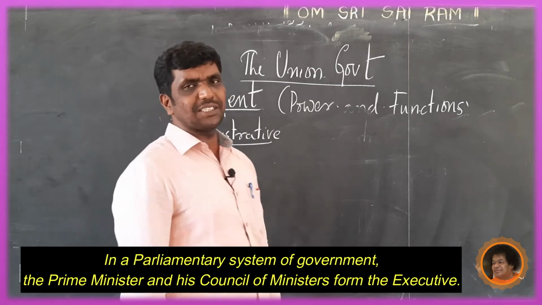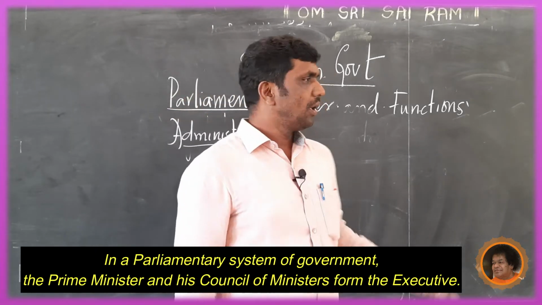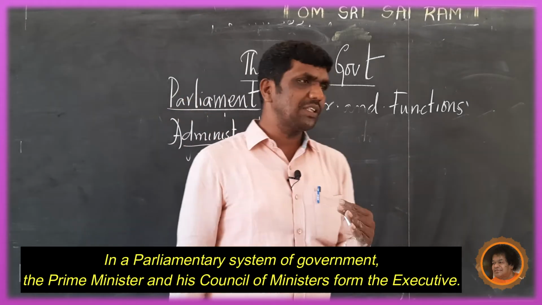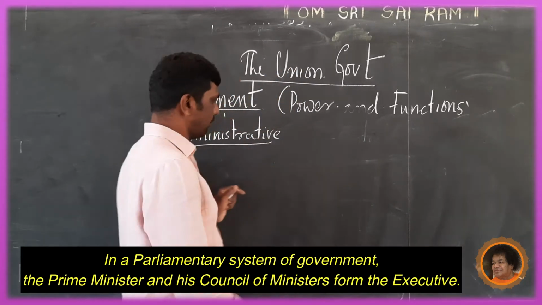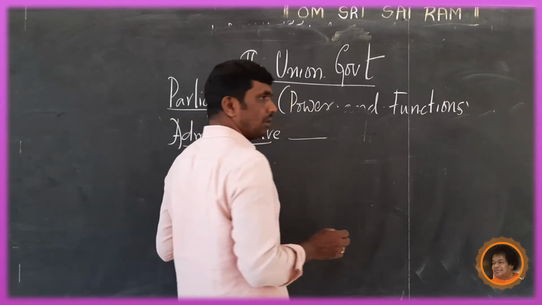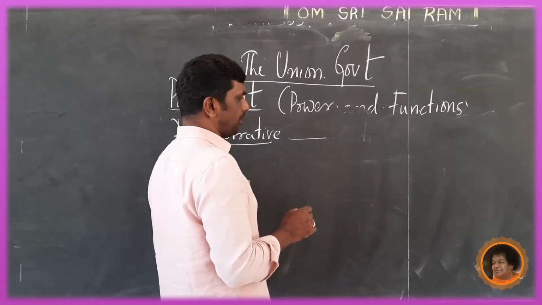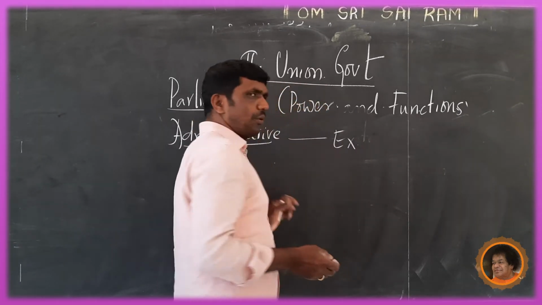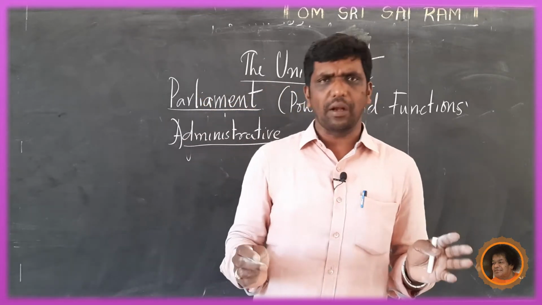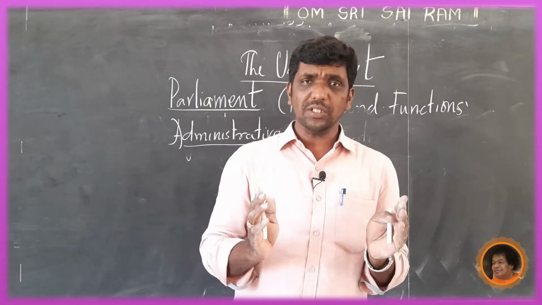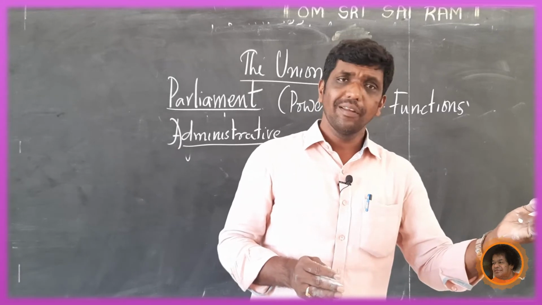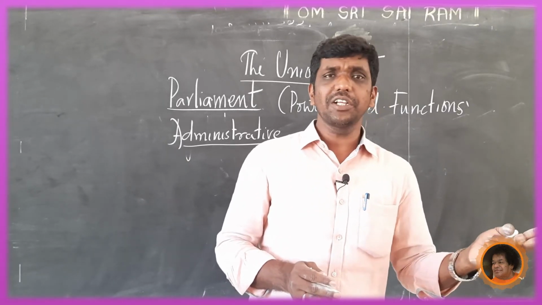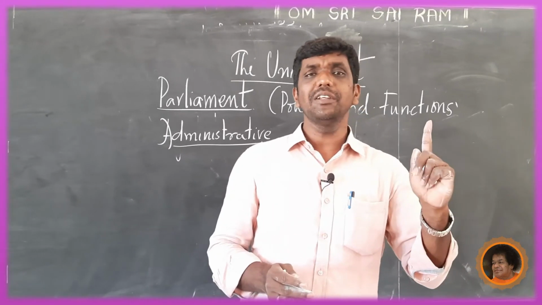In a parliamentary system of government, the Prime Minister and his Council of Ministers form the executive. Who is the part of the executive here? You know that the three major pillars of democracy are the judiciary, the legislature, and the third one is the executive.